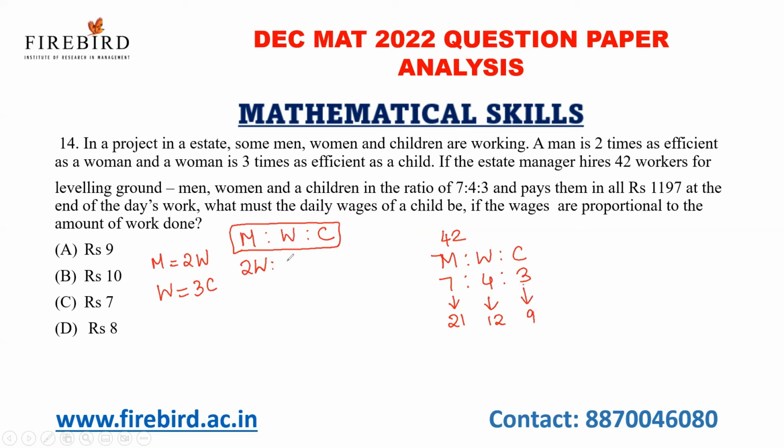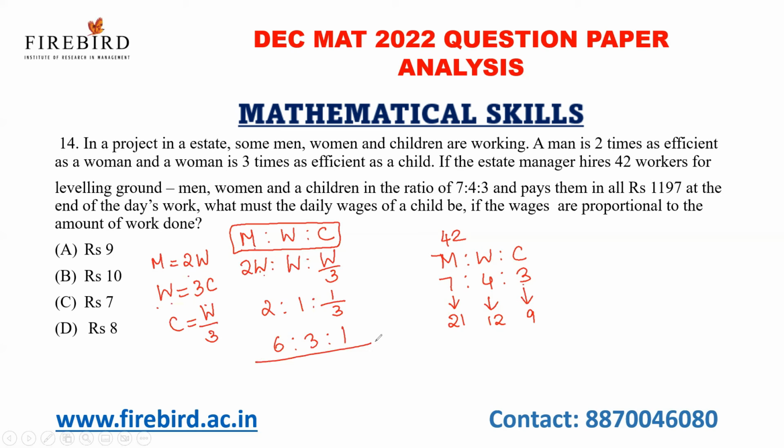Man is 2 times as efficient as woman. So for man, I can write 2W. W is the woman. 3 times the child is the woman's capacity, so for children, I can write W by 3. So the ratio I'll get is 2 is to 1 is to 1 by 3. If I take 3 as common, I'll get 6 is to 3 is to 1.